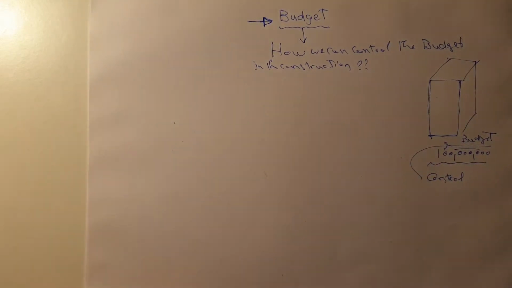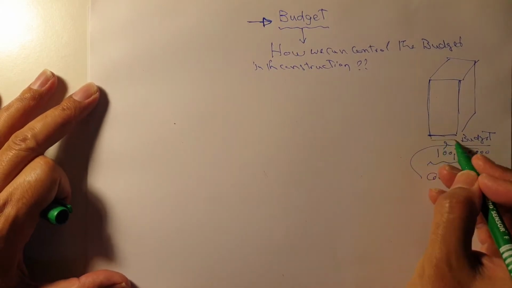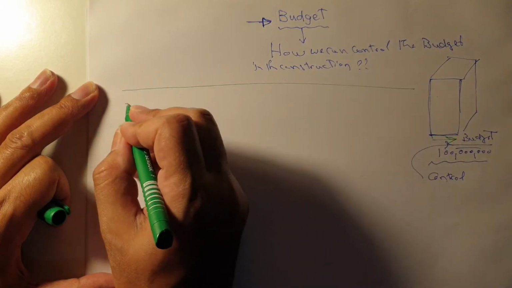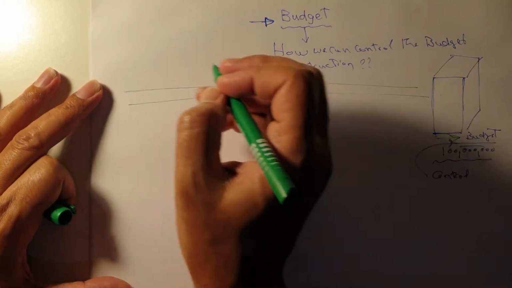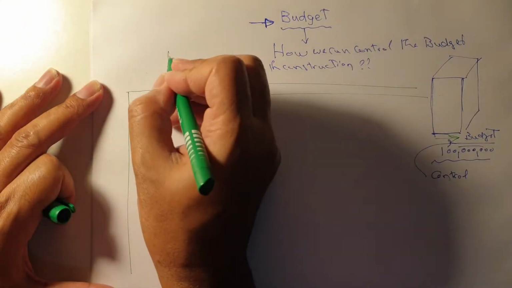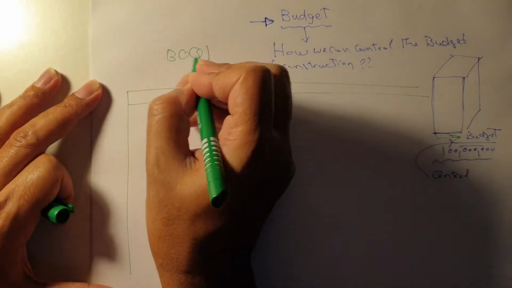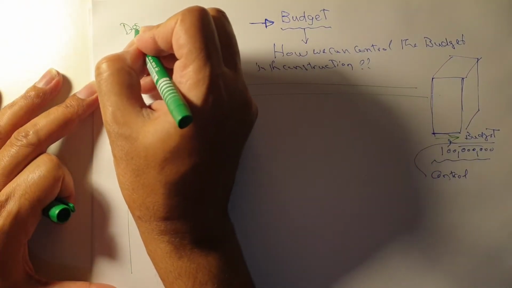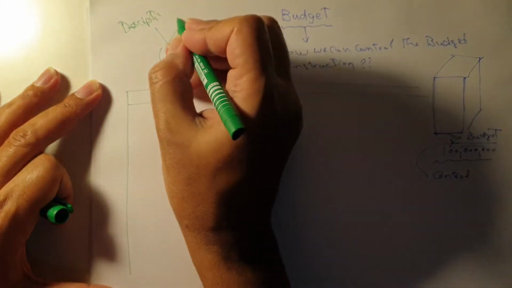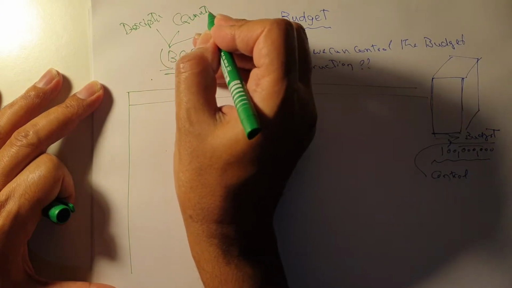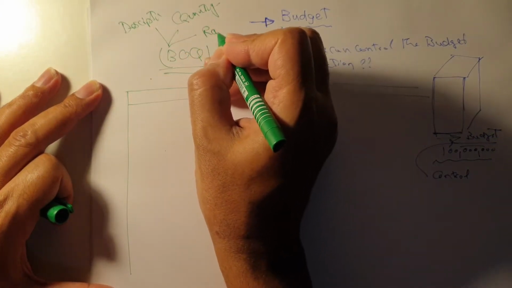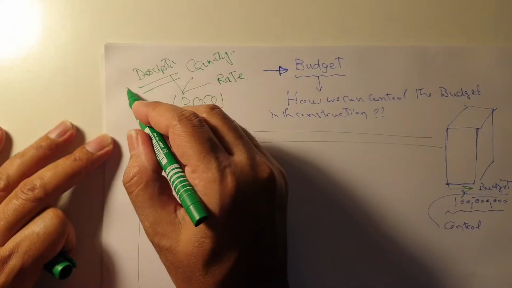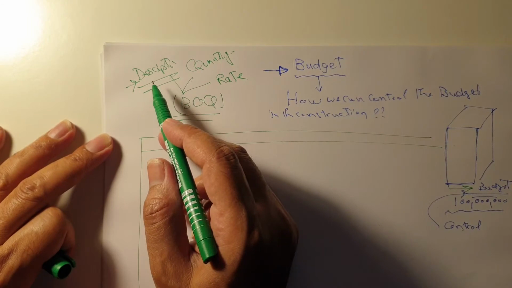First of all, like I explained at the beginning, we have to know what is the budget content. The main issue, as everybody is aware, is that in the BOQ, the bill of quantity, we have three things. We have the description of the item, the quantity of this item, and also the rate for this item. For example, take ceramic tile.